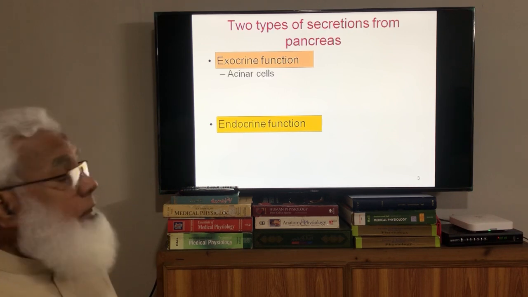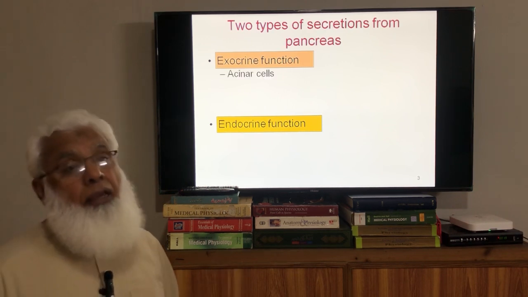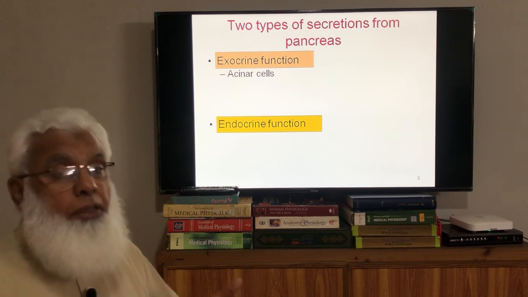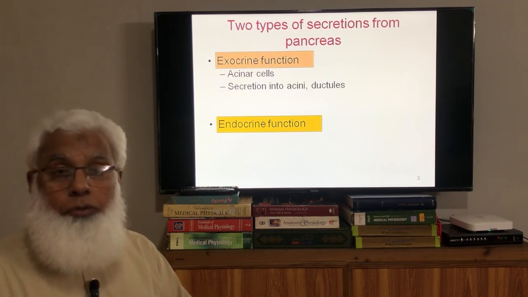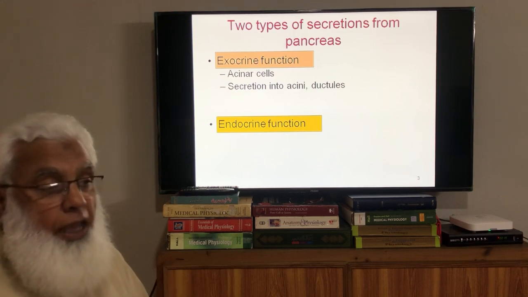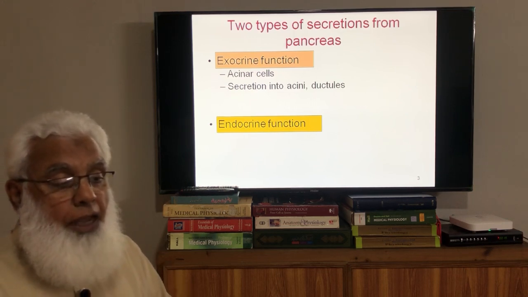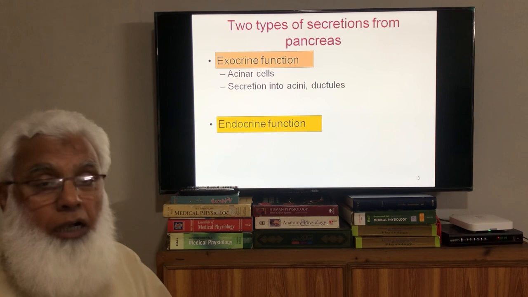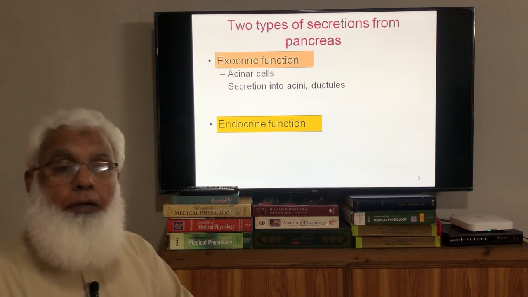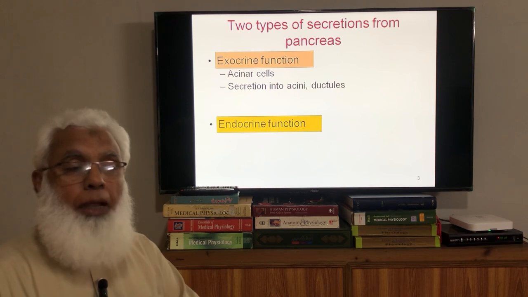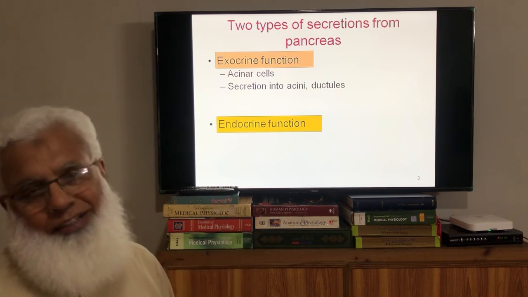Exocrine functions: there are special cells, acini of the glands, lobules of the glands. The acini direct their secretion into small ductules. Those ductules join to form a bigger duct, the pancreatic duct, which along with the common bile duct opens into the small intestine.